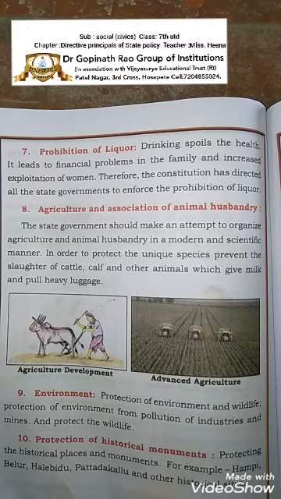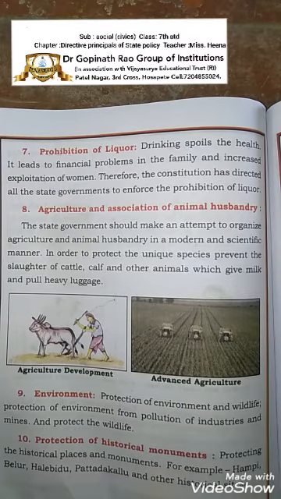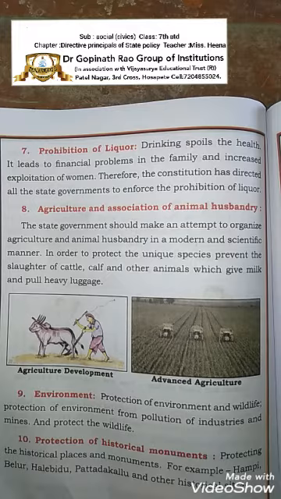Agriculture and animal husbandry. The state government should make an attempt to organize agriculture and animal husbandry in a modern and scientific manner, in order to protect the unique species and prevent the slaughter of cattle, calves and other animals which give milk and pull heavy loads.